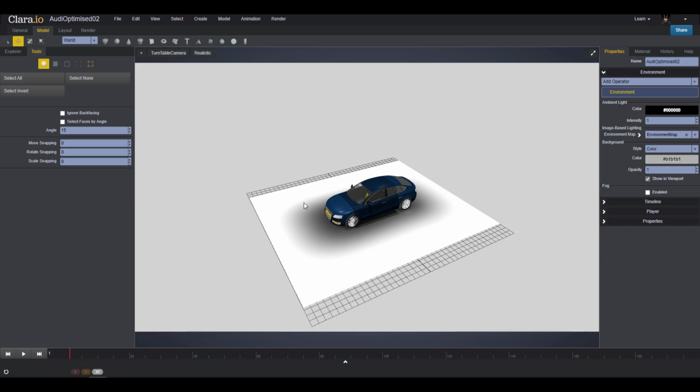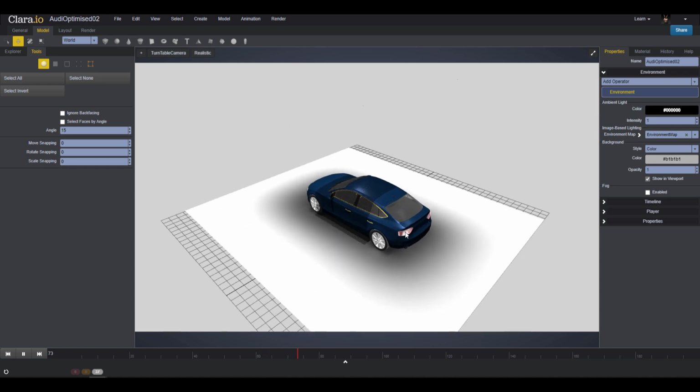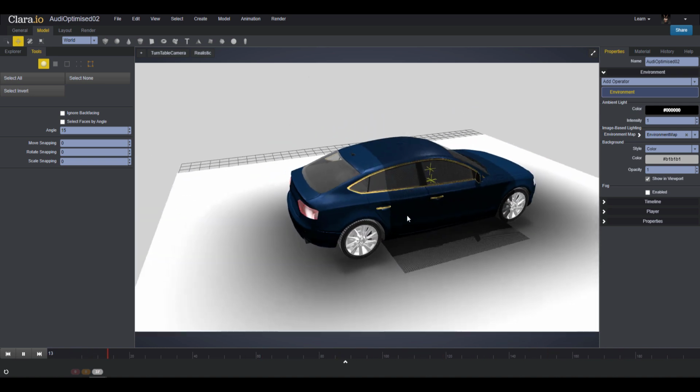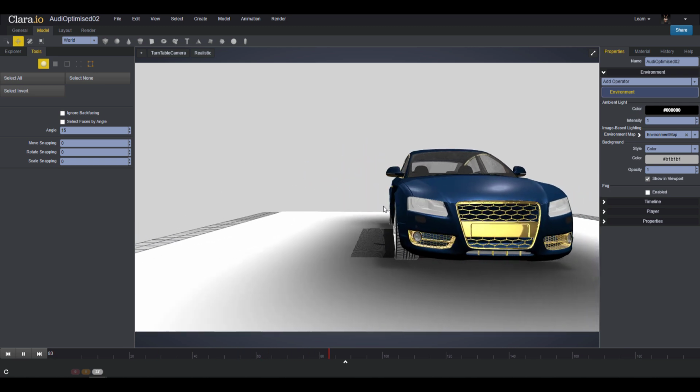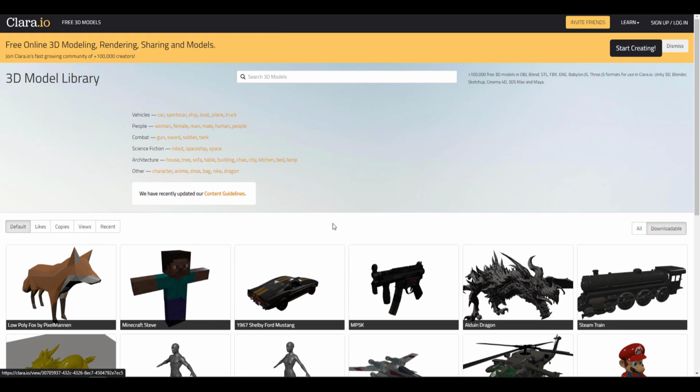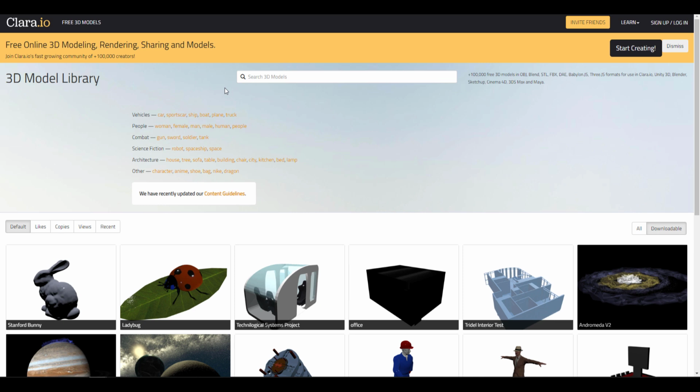We did cover a video about this sometime about 2-3 years ago, but it is sad to see that they are shutting down in the coming days. And for those who are looking for free 3D stuff, you can simply go over to the link in the description that I'll bring you right here, where you can search through the long list of free 3D models that you can get, from vehicles to persons, combat, sci-fi, architecture, and a whole lot of other things. You will definitely find a 3D model that resonates to what you're trying to create.